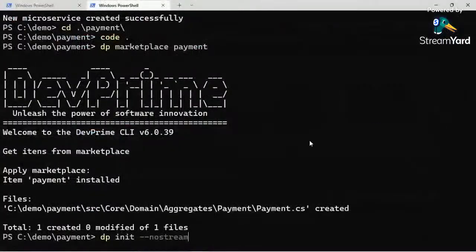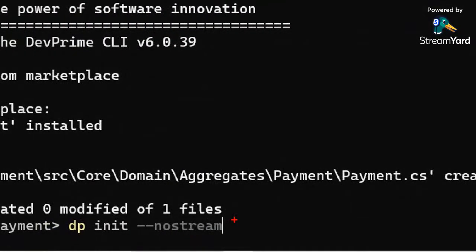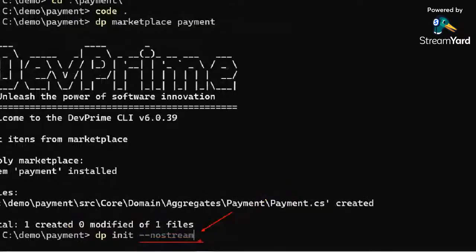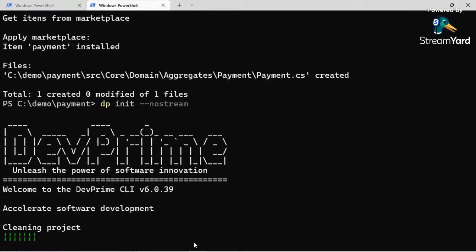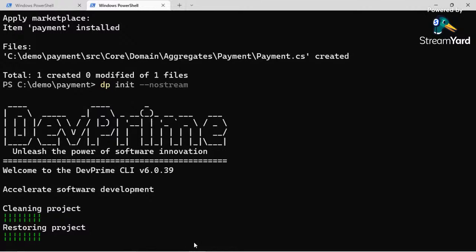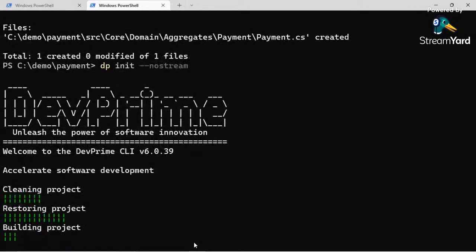So I just tell the microservice that it's a no stream, so it's not gonna, at least at this moment, send events. So it's just a step to accelerate that. I don't need to accelerate this step for this microservice. Something specifically for this microservice. So I'm making a dp init. It's analyzing our domain inside payment.